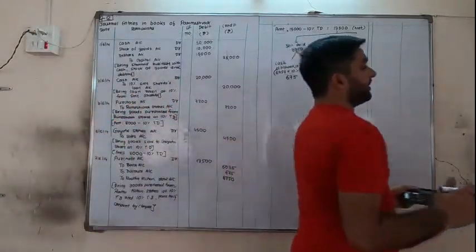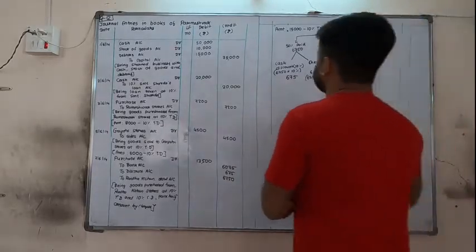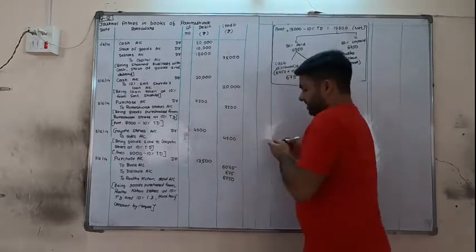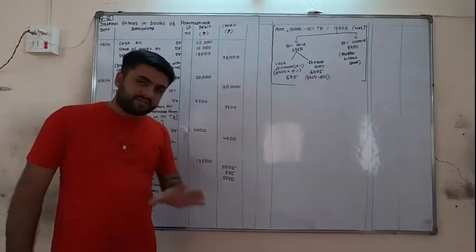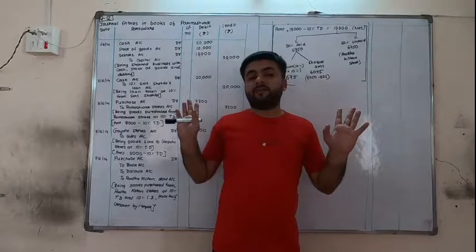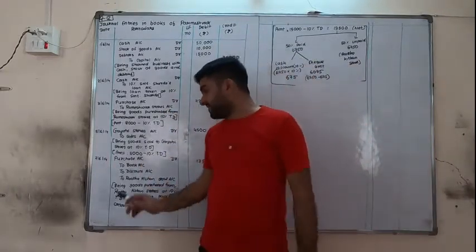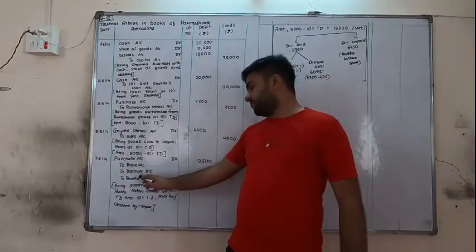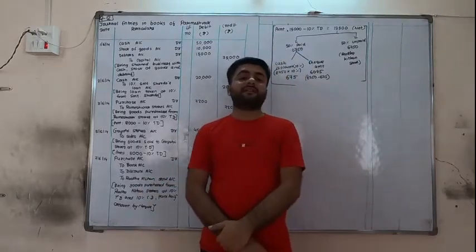So how you do the calculation, in what way, I will again repeat for each and everyone. Please listen here, everyone. Goods of 15,000 are purchased from Radhakishan Stores at 10% trade discount and 10% cash discount, and only half the amount is paid. So goods are purchased, purchase should be debited. Half amount is paid by check, so bank is credited. For that half paid amount we will get the discount, so discount account is credited, and the remaining half is not paid, that is written in Radhakishan's name.